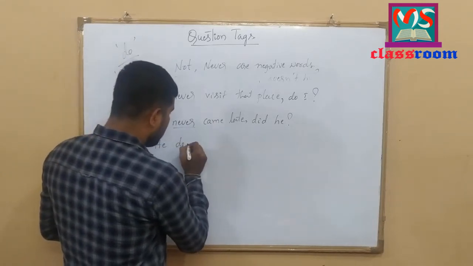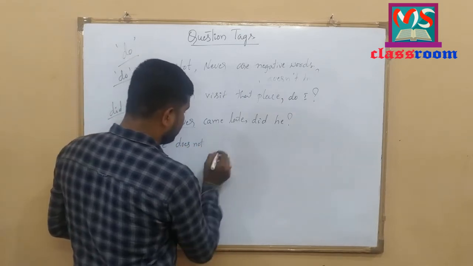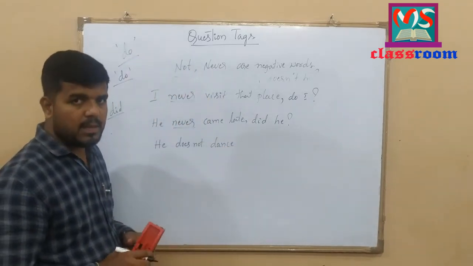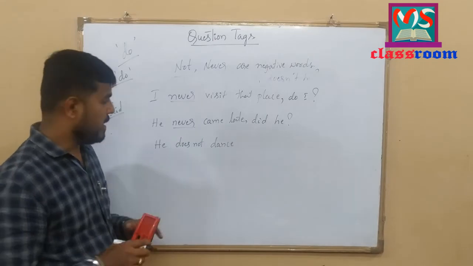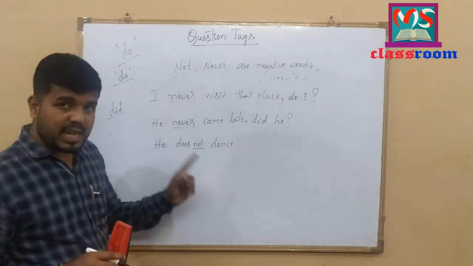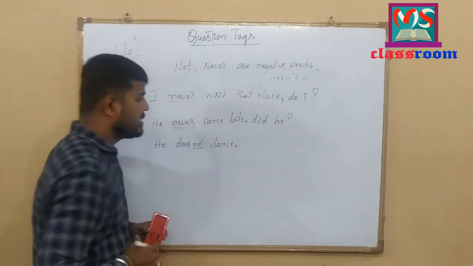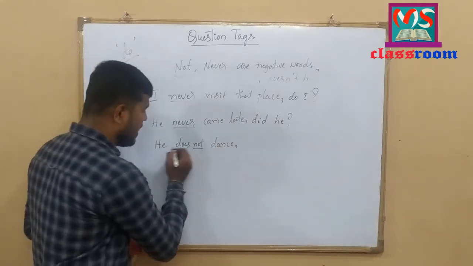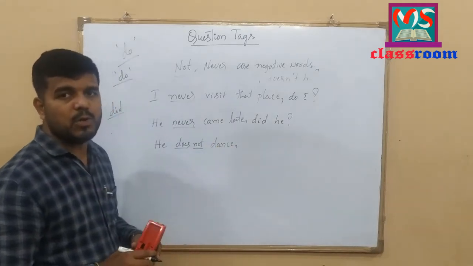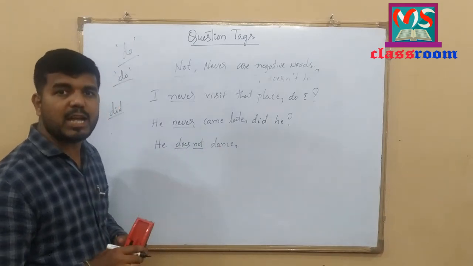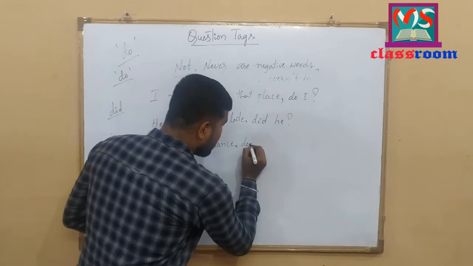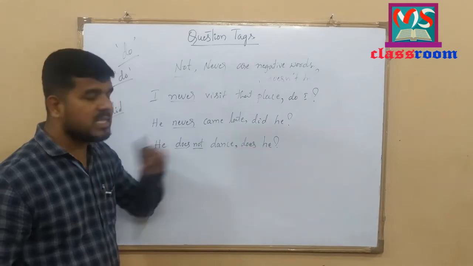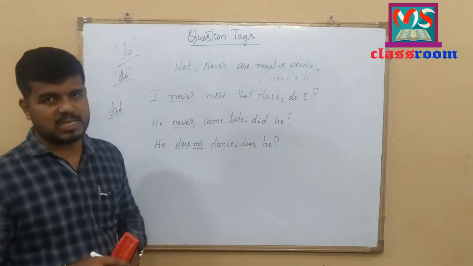He does not dance. Look at here. He does not dance. Let me add question tag to this statement. Look at here. Not is here. This is negative statement. To continue this sentence, I have to use comma and he does not dance. Here does is here. By using does, I have to add positive question tag. Why? Because it is negative statement. Does he? Look at here. He doesn't dance. Does he? I hope you have understood this concept.